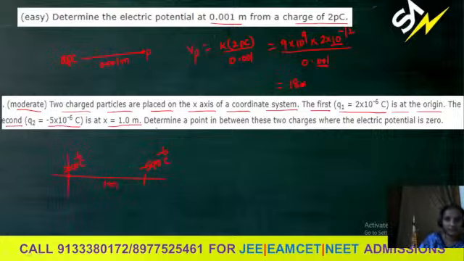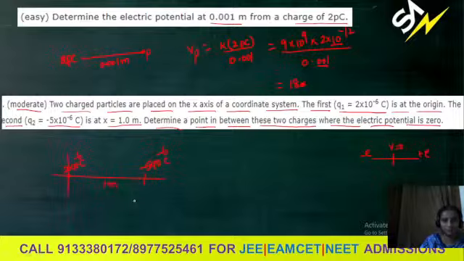Now they're asking to determine a point in between these two charges where the electric potential is 0. We know that if equal and opposite charges, you can say at the midpoint V is 0. But these are not equal charges. They're at a certain separation. Somewhere it will be 0, not exactly at the midpoint. So what is that point you need to find?